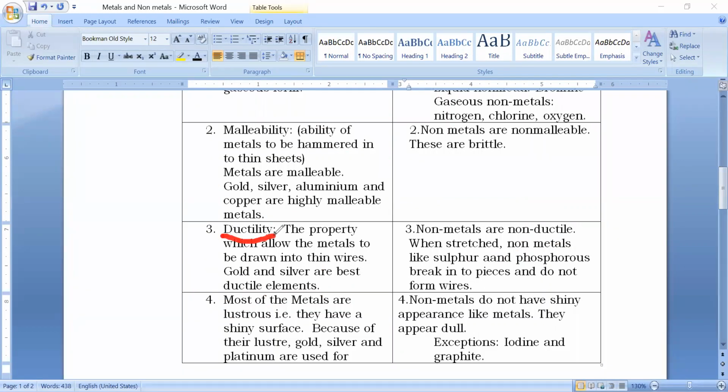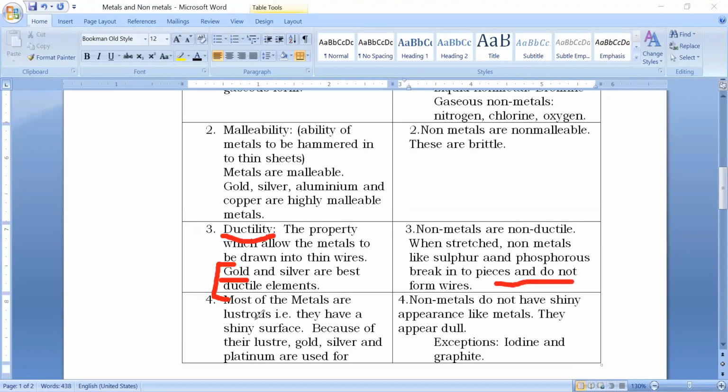Right? So you are well aware that the wires used in electrical transmission are made up of metals. Gold and silver are the best ductile elements. From 1 gram of gold, we can make a 1 kilometer long wire. This is such a highly ductile metal. Non-metals are non-ductile. When we stretch them, they will break into pieces and never form wires.